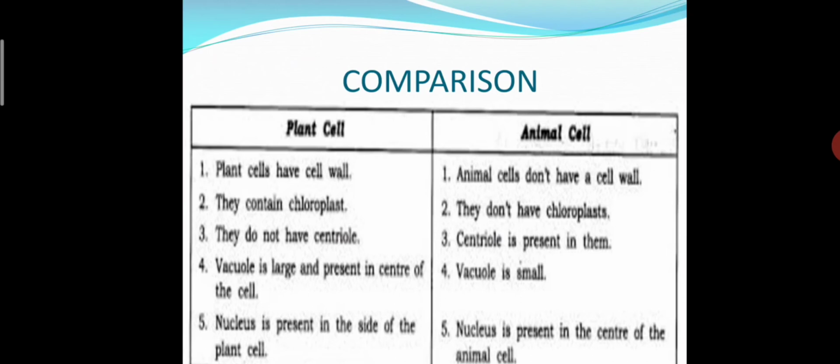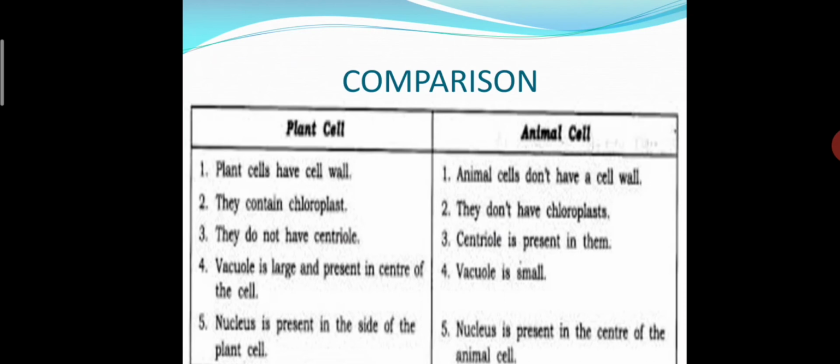Plant cells do not have centriole, while animal cells have centriole. The vacuole in a plant cell is large in size and in the center of the cell, while in an animal cell the vacuole is small in size. The nucleus is present on the side of the plant cell, and in the center of an animal cell.